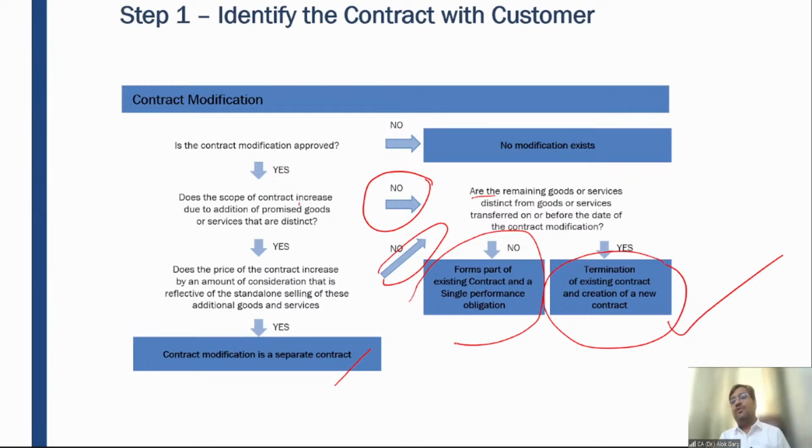Now tell me, whether the goods and services provided before modification will be different from the goods and services which will be provided after modification, or whether it will be the same goods and services. Sumit has done single coating, now I'm asking for double coating.